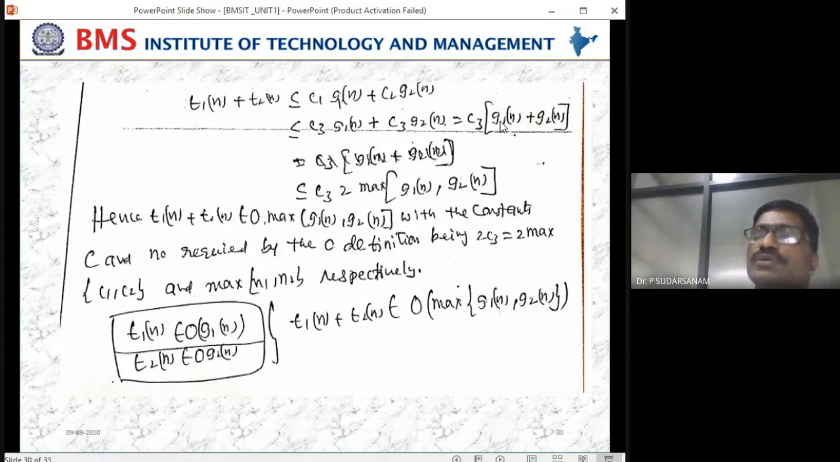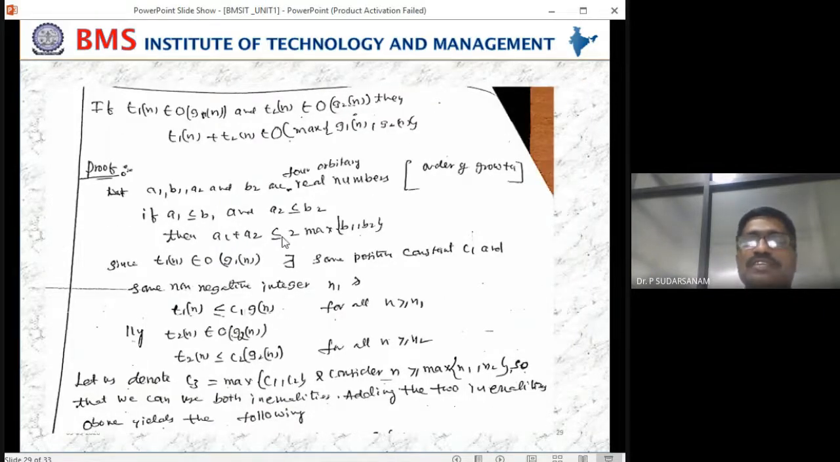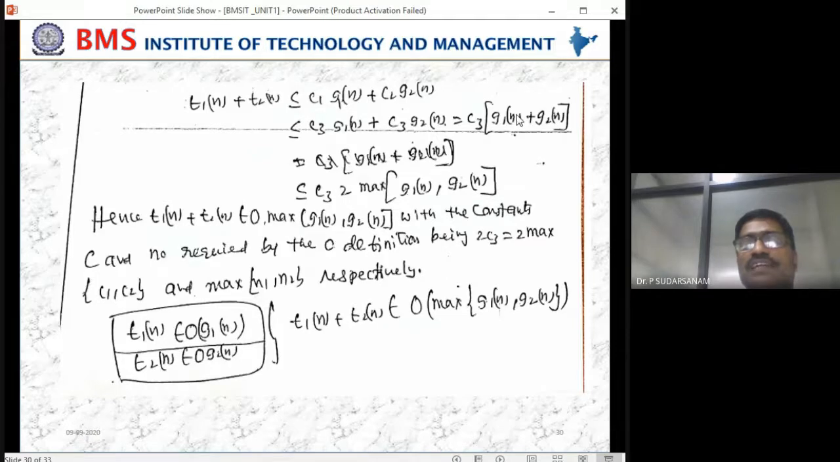So A1 is less than or equal to B1, and A2 is less than or equal to B2. According to this definition, A1 plus A2 is less than or equal to 2 into maximum of A1, A2, you have written it. Similarly here also, 2 into maximum of G1 of n comma G2 of n can be written. So just see here, G1 of n plus G2 of n. Now A1 plus A2 is less than or equal to 2 into maximum of whatever you are having on the left-hand side, that can be written here. Similarly, G1 of n and G2 of n you are adding, that is nothing but less than or equal to 2 into maximum of G1 of n comma G2 of n can be written.